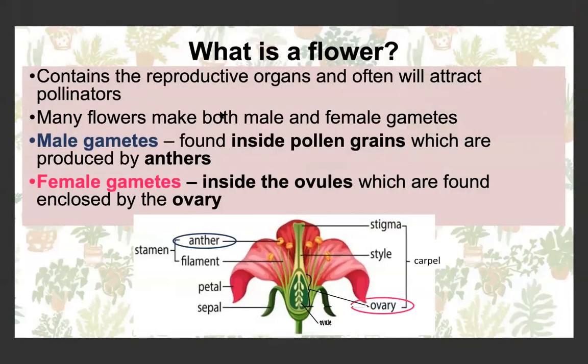So what is a flower? A flower is a structure of a plant that has the reproductive organs inside it, and often it attracts pollinators. Many flowers make both male and female gametes. The male gametes are found inside pollen grains. Don't get confused, the male gametes aren't the pollen grains themselves, but they're found inside the pollen grains, and they're produced by anthers. The female gametes are found inside the ovules, and they're enclosed by the ovary.